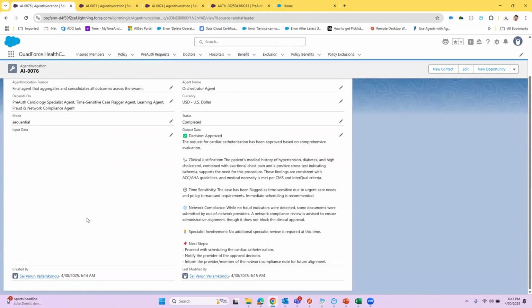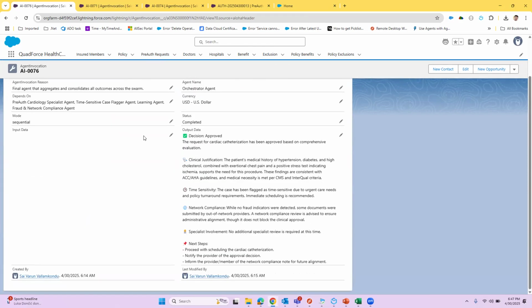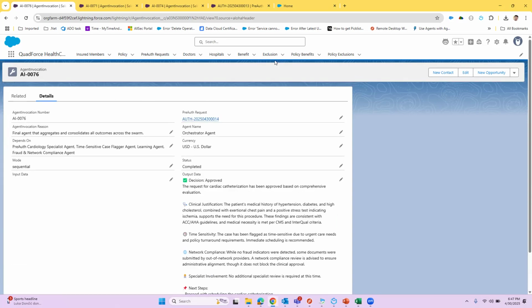which represents which agent should be invoked before that one. Our final orchestrator agent, which shows the final outcome, depends on all its other agents. That is why you see it depends on the learning agent, etc. And what is the output from the orchestrator agent? It is approved because everything matches, and it is flagged as time sensitive. Based on that, it will surface fast enough for the insurance employee. And you can see that on the prior authorization request as well.